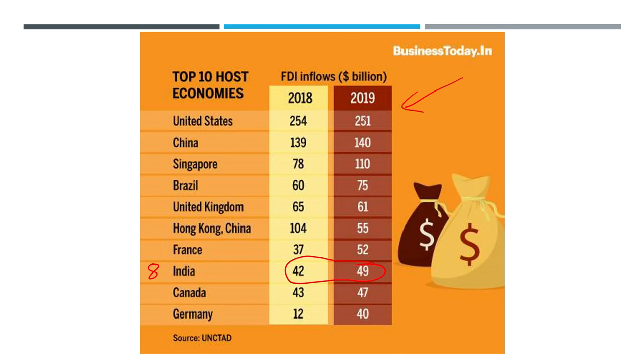Look at this, America, top: $251 billion flows into America each year. In 2019, $251 billion has flown in. It may be a small number for them. Even if you look at China, $140 billion, almost 3 times of India. Singapore itself, such a small country, but $110 billion has flown in. Brazil has done better than India.